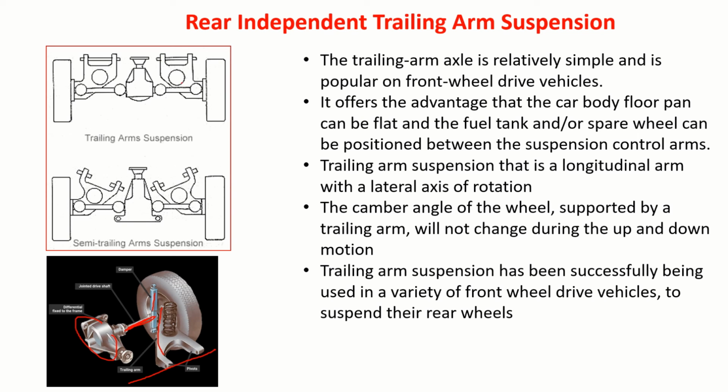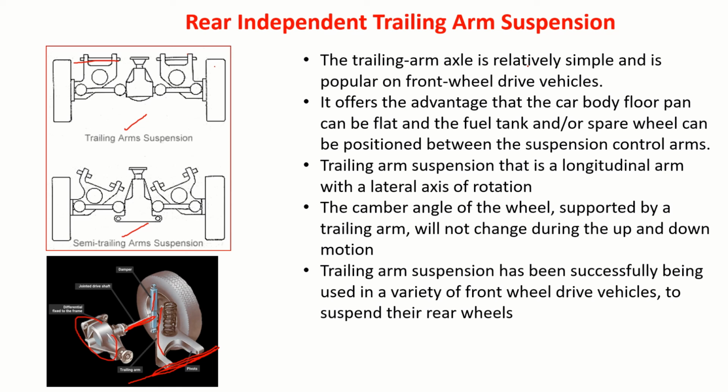So you can see this trailing arm, and I connect this to the chassis using these rods or pins, whatever it is. Like this on the other side. You can also have something inclined like this. Then we call it a semi-trailing arm. Hope you understand what we mean by trailing. The wheels are trailing. Suppose this is the back side and this is the front, then it's a leading arm. So it's a trailing arm suspension, and I'm talking about the rear.